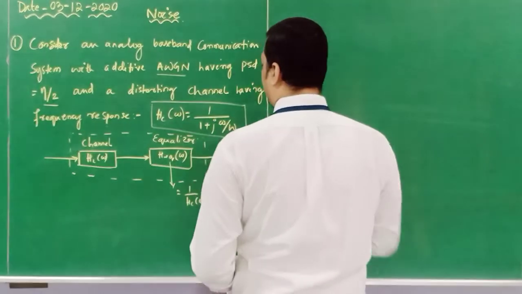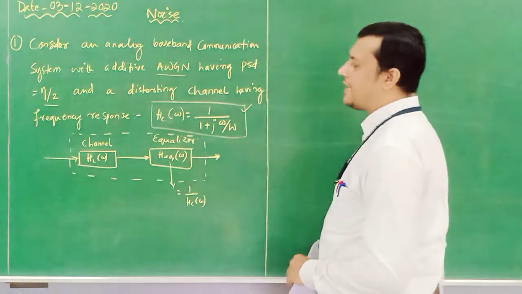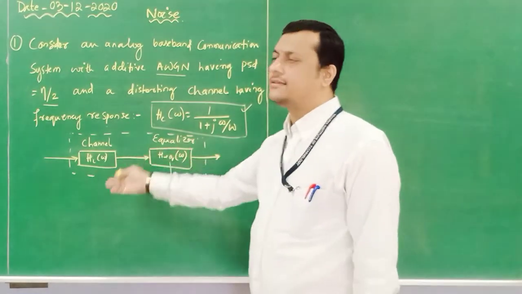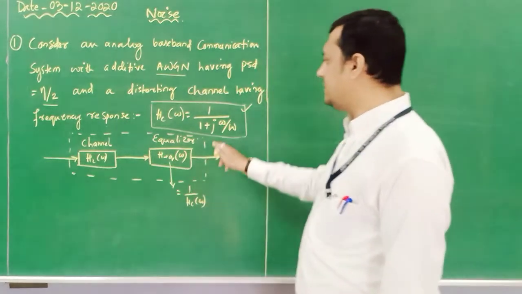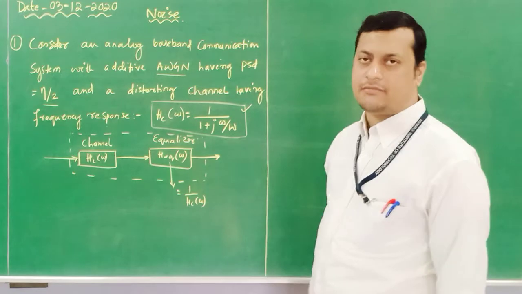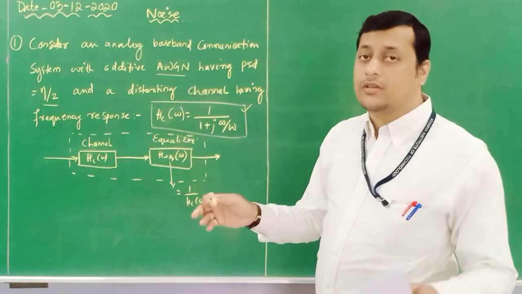First of all, this is the channel response. It will act as a filter circuit. Here you can see that it has a response 1 by 1 plus j omega divided by W, where W is the total bandwidth.